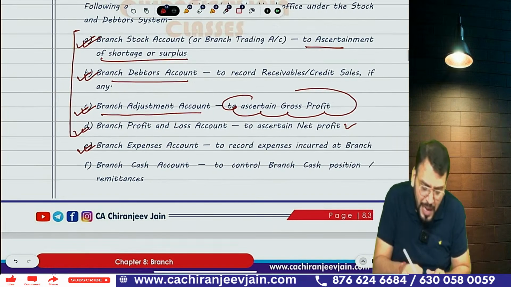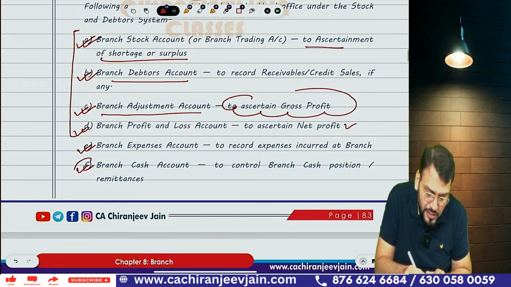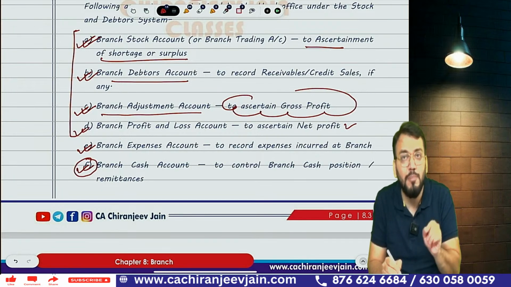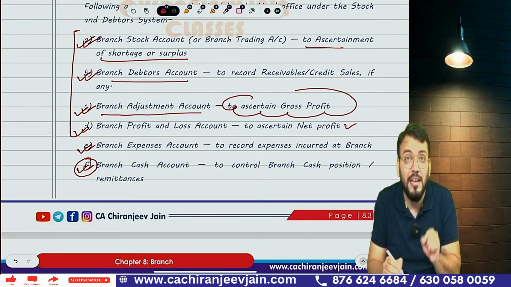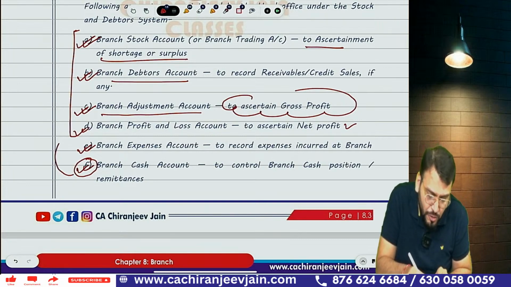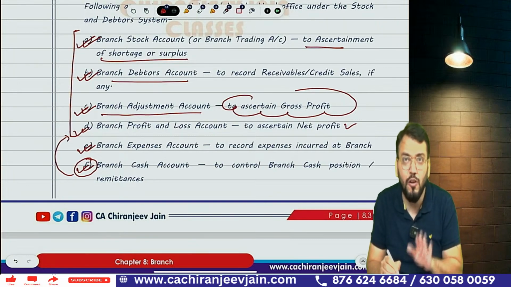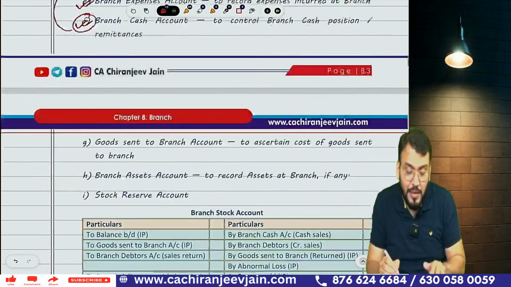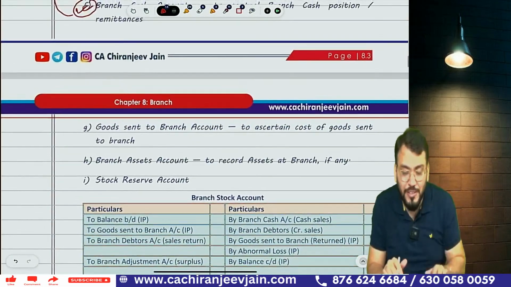Got this point? Branch cash account, you can say this is also one type of mandatory account, but branch cash account will be prepared only when branch has opening and closing cash balance. So you can say this is also mandatory. Normally branch cash account is also prepared. Got this point? But other accounts will depend upon the information given in the question.